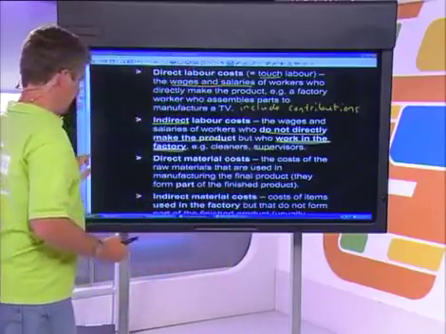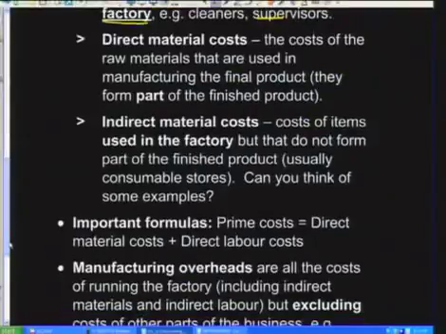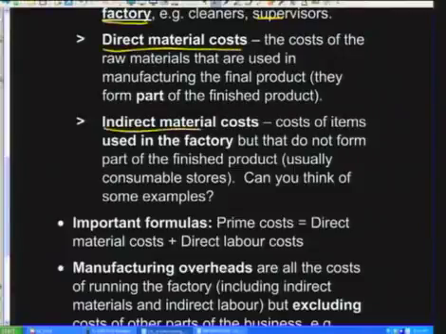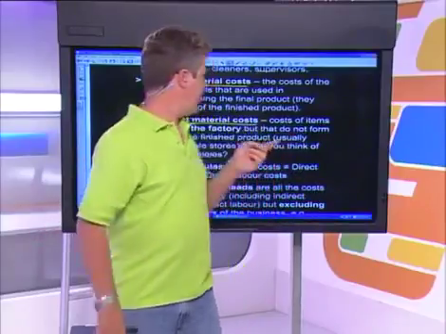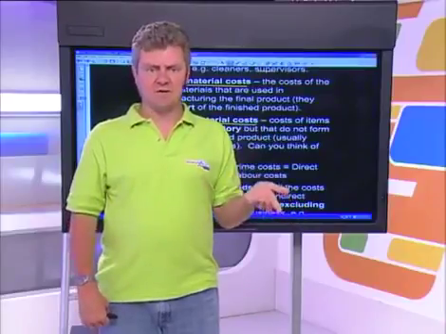Now, let's have a look at the material costs. Material costs are also important because you get direct material costs and you get indirect material costs. These are very similar to your direct labor and your indirect labor. Direct material costs are the materials or the ingredients used to make the finished product that actually directly form part of that finished product. So if you're making a cake, direct materials are going to be the flour, the water, the eggs, the sugar, everything else that you put into your cake.